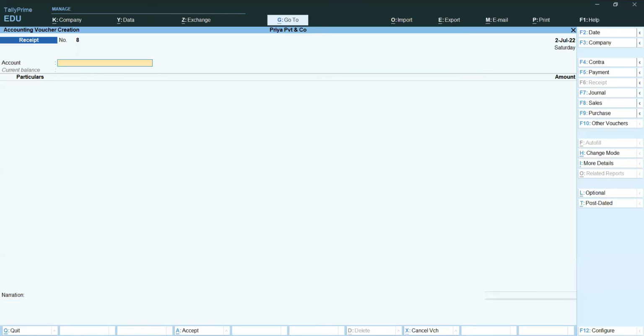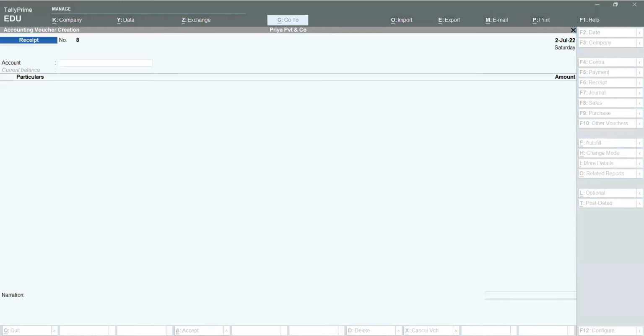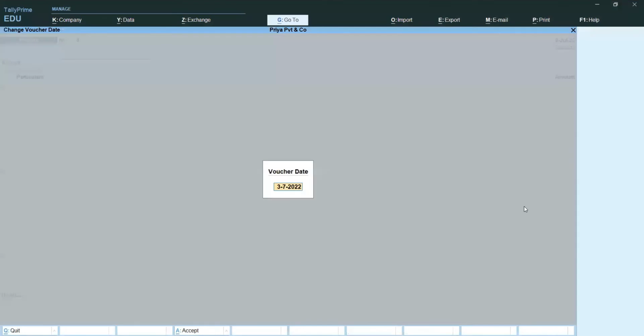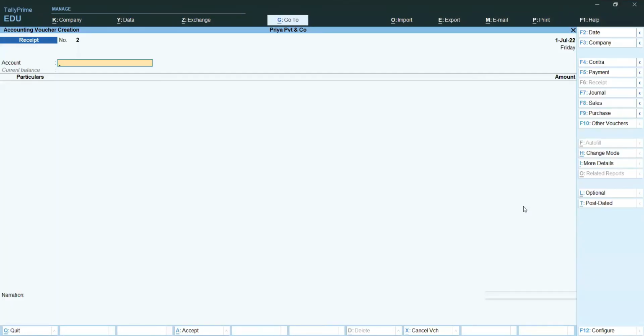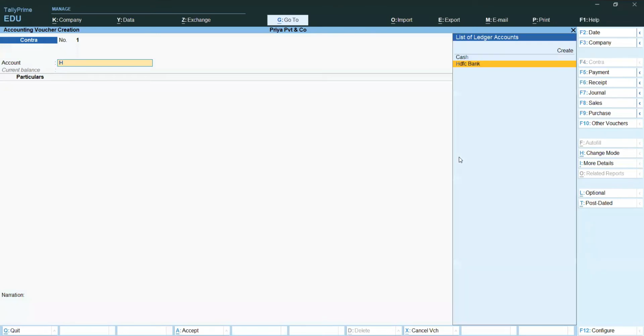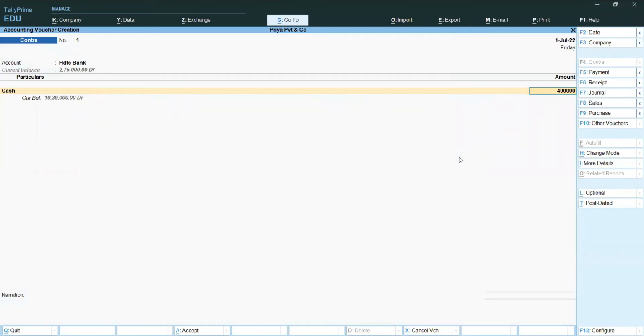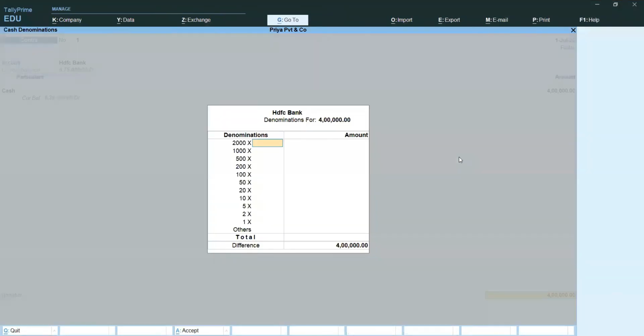Next transaction: open the account in HDFC Bank. We are depositing 4 lakh rupees, and the first date I am changing to 1/7/2022. We are depositing cash into the bank. It comes under contra. In the button bar, I am selecting contra. Here, HDFC Bank, we are depositing cash of 4 lakh rupees. Enter, you can save the screen.